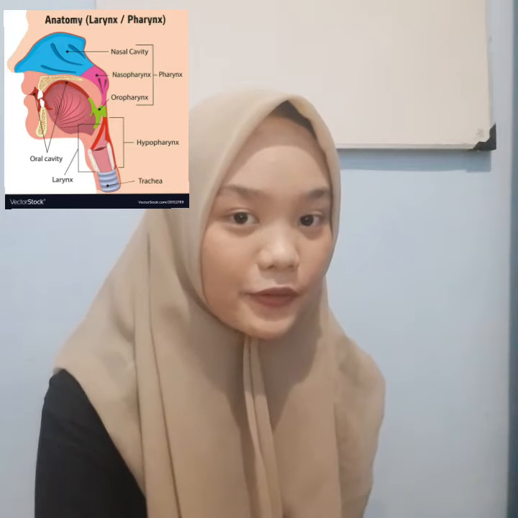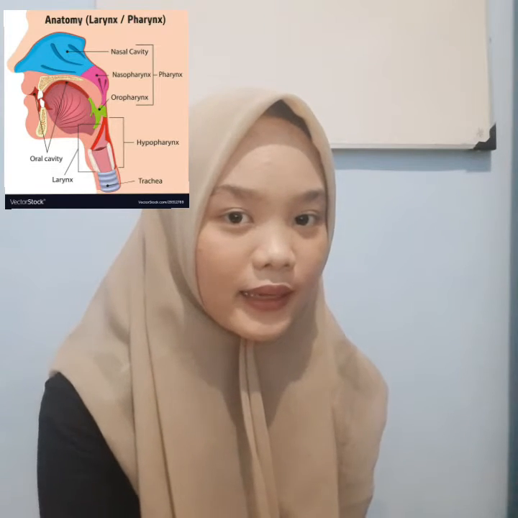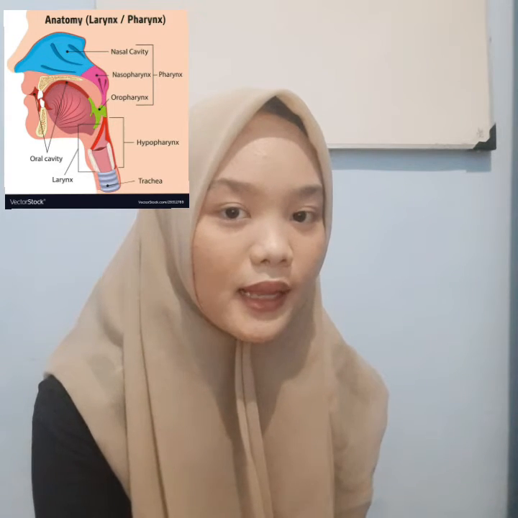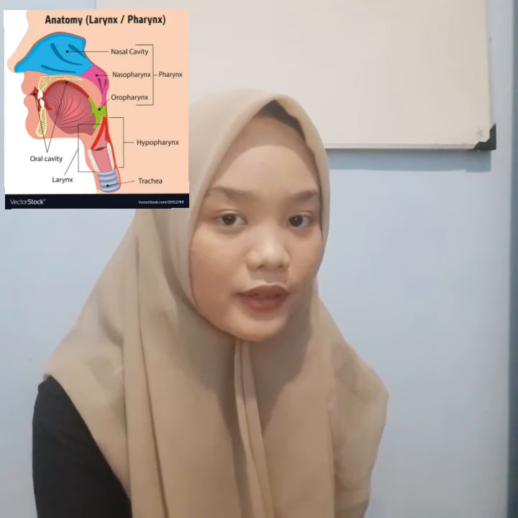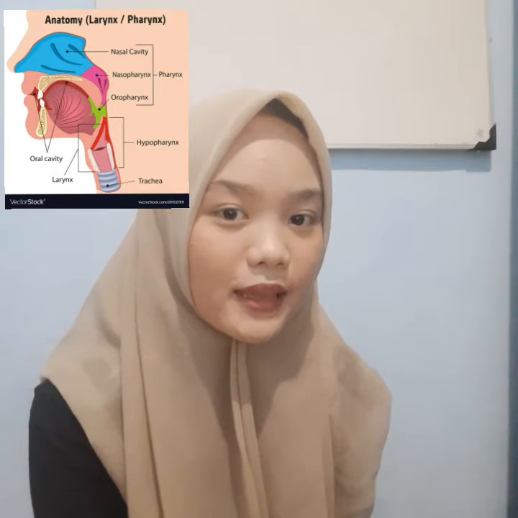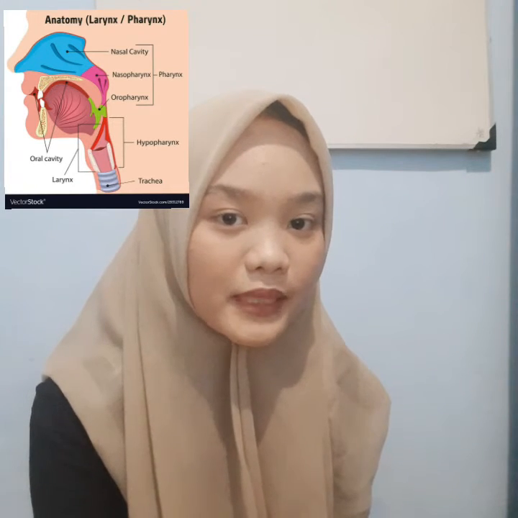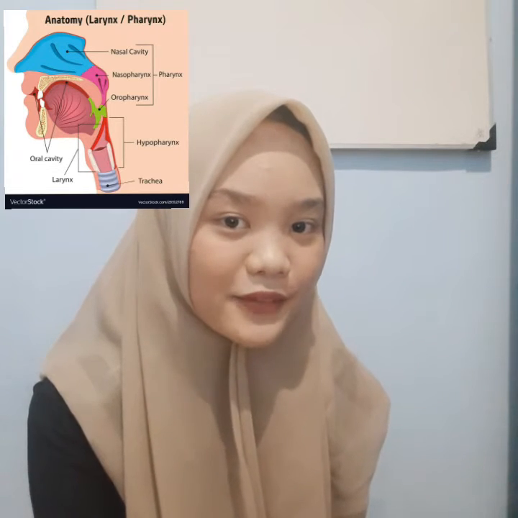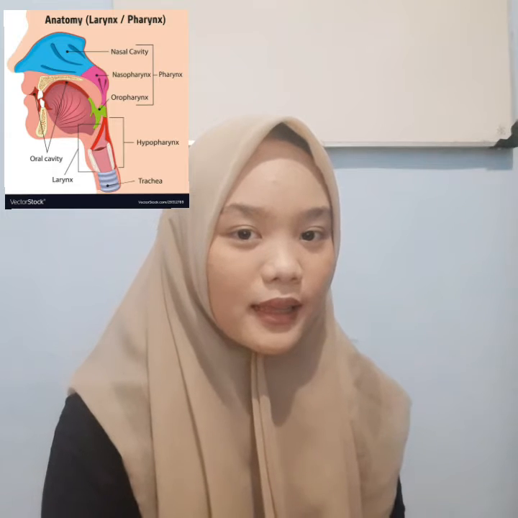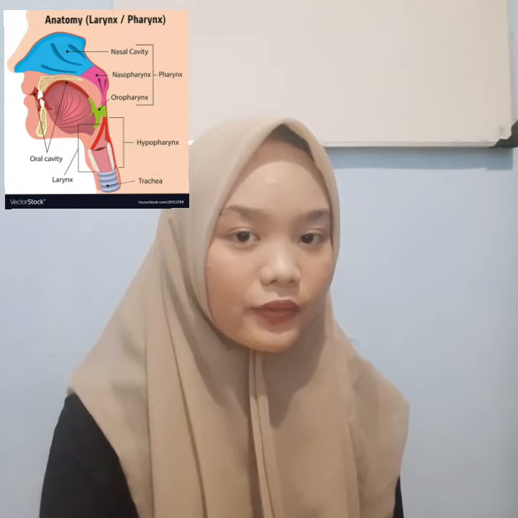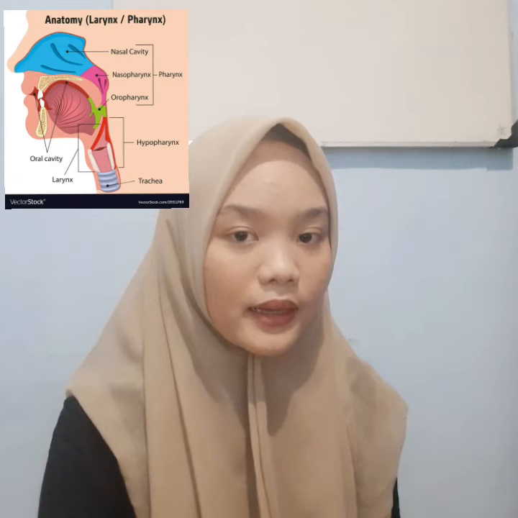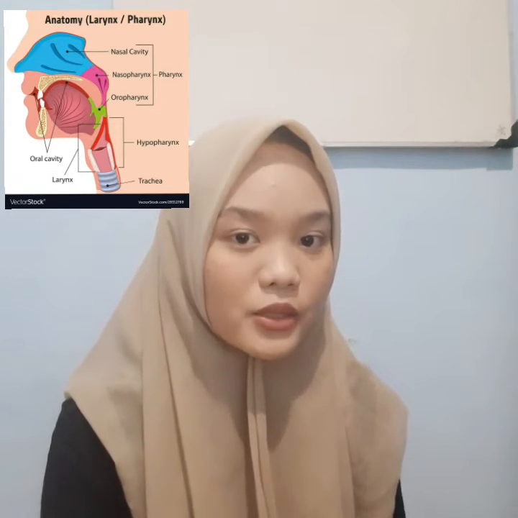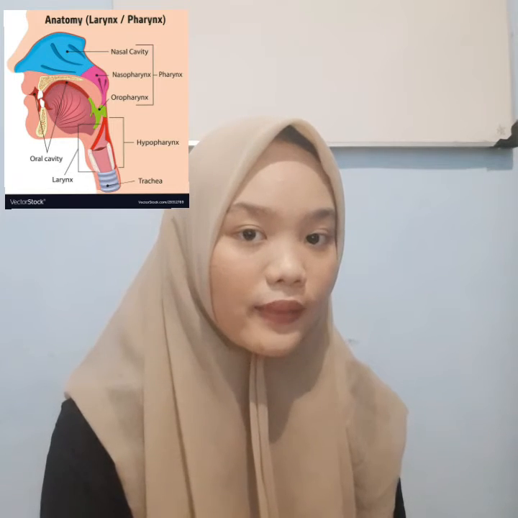The next is the pharynx. The pharynx is a canal with a length of 12 to 14 cm, parallel to the vertebrae. This organ is the place of crossing between the respiratory tract and the digestive tract. At the base of the throat is the larynx, and the length of the larynx is 3 to 4 cm.